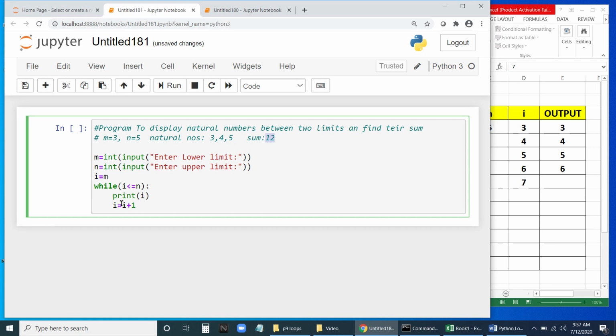Now how to do that? How to do this? So let us analyze this.